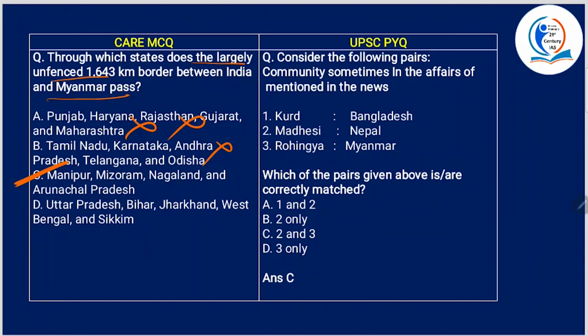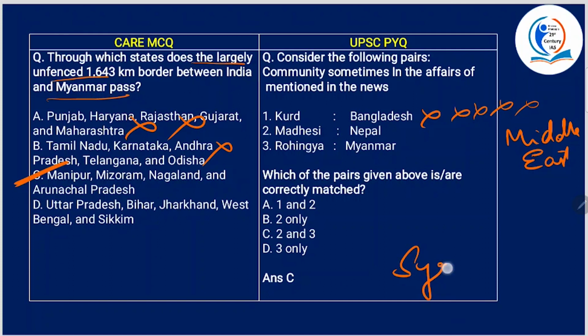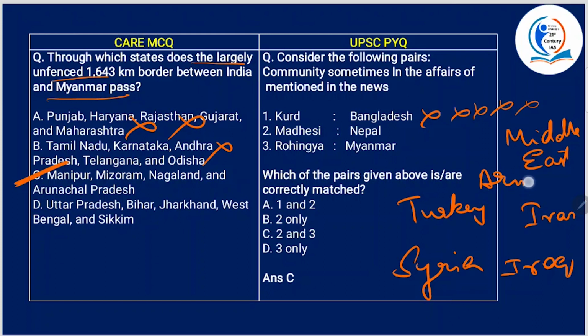Consider the following pairs, communities sometimes in the affairs mentioned in the news. Kurd, Bangladesh, no, this is wrong because Kurds are members of a larger, predominantly Muslim ethnic group present in the Middle East. Which countries? See, you have them in Syria, Turkey, Iraq, Iran, and some parts of Armenia.